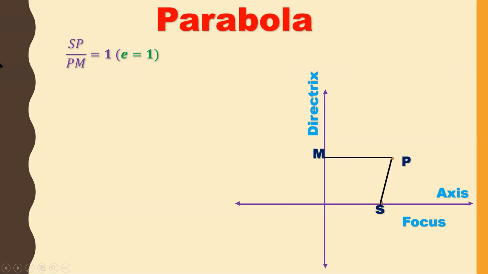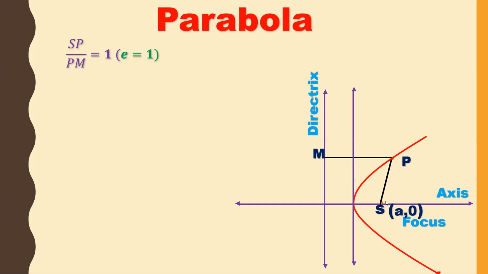What is the axis? The axis is the straight line passing through the focus, and it is always perpendicular to the directrix. Now here I'll take the axis as the x-axis. And what is Z here? Z is the projection of S on L.